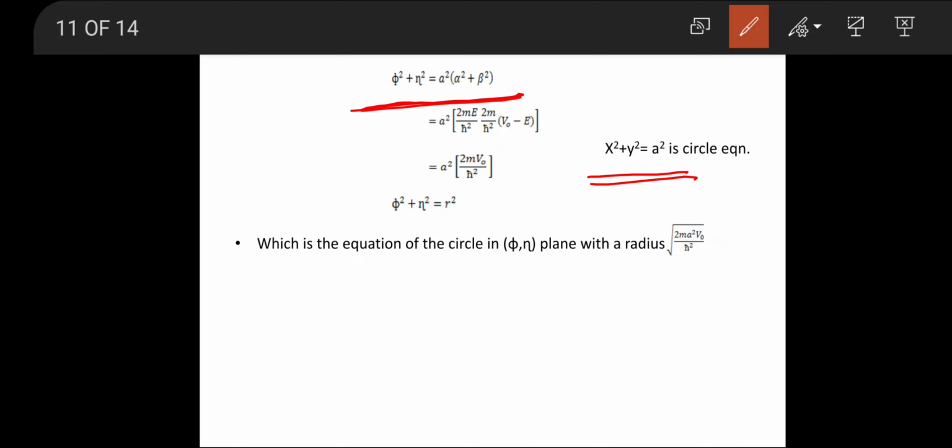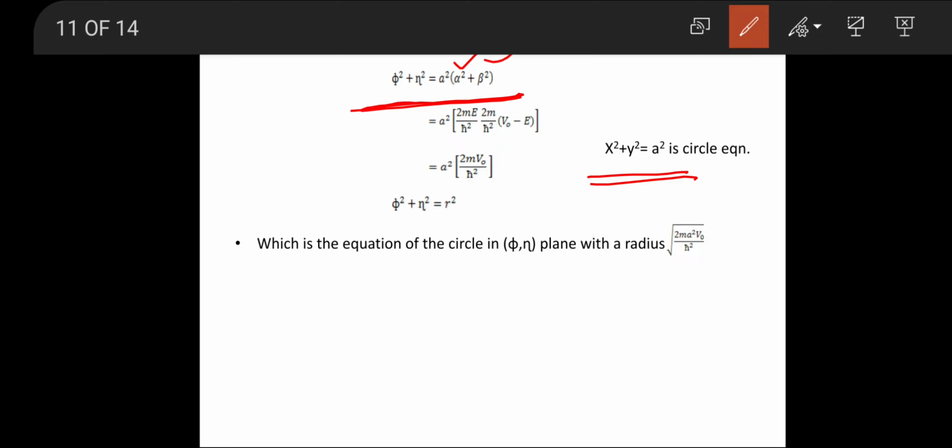Since we have considered alpha square and beta square values in the previous equations, alpha square value is 2m by h cut square and beta square value is 2m by h cut square of v naught minus e. So therefore we get a square of 2m v naught by h cut square, since e gets cancelled.